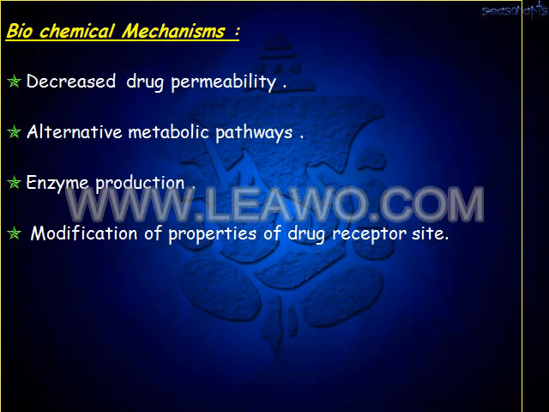And lastly, modifying the properties of drug receptor sites. So these are the biochemical mechanisms involved in mutations or development of drug resistance. One is the decreased permeability, two is the altered metabolic pathways, three is the enzyme production, fourth one is the altered binding site.